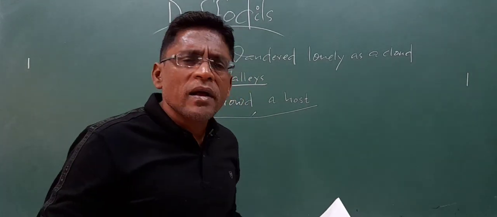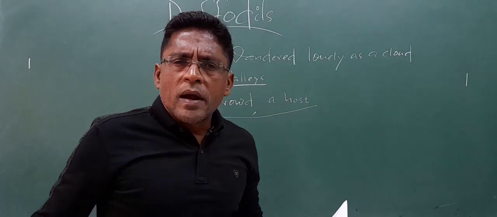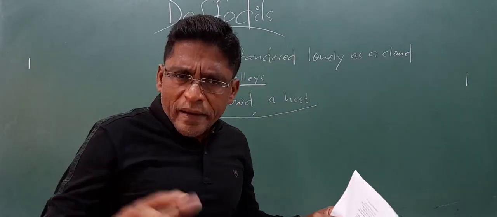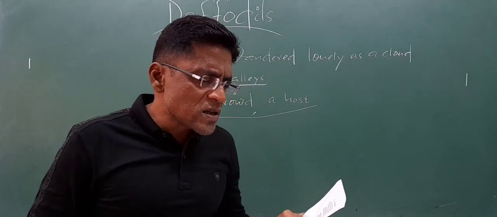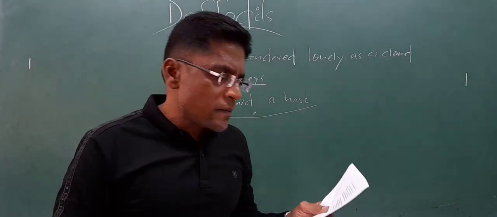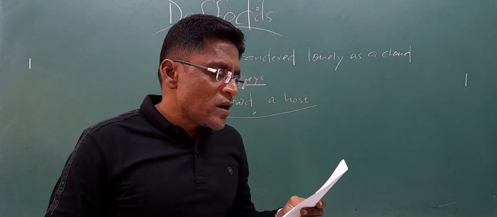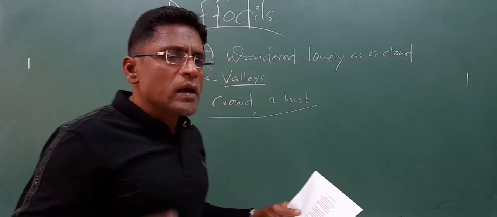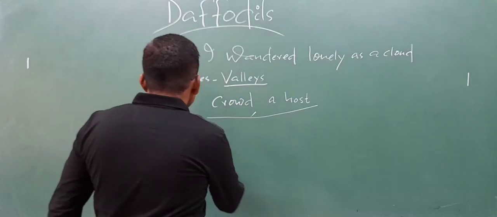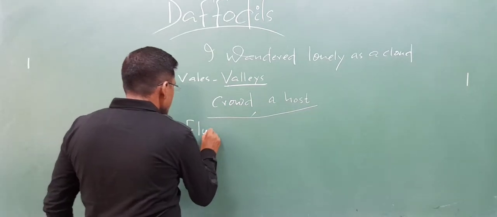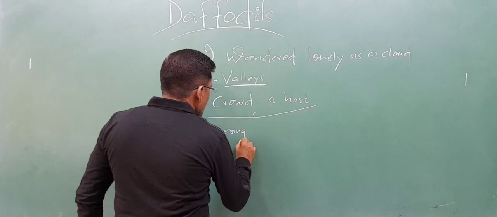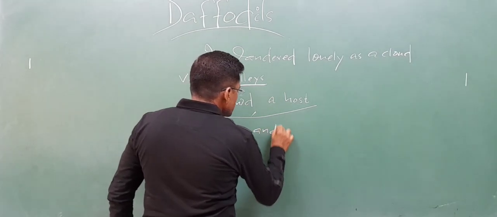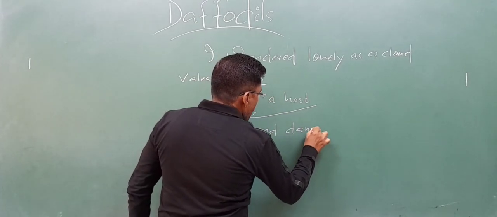Where exactly had they bloomed and how were they reacting when the poet saw them? In the last two lines of the first stanza: beside the lake, beneath the trees, fluttering and dancing in the breeze. Look at the word fluttering, F-L-U-T-T-E-R-I-N-G, fluttering and dancing.